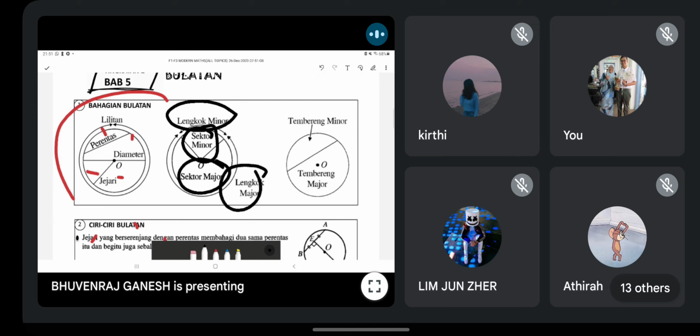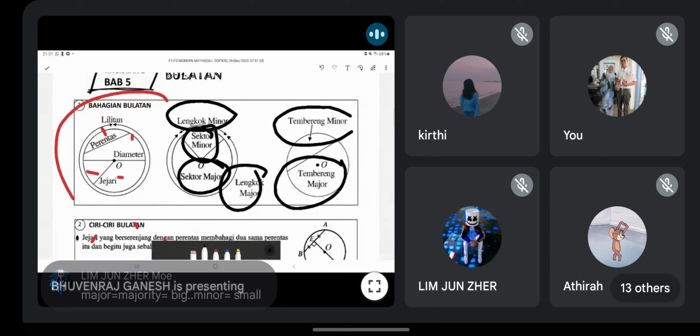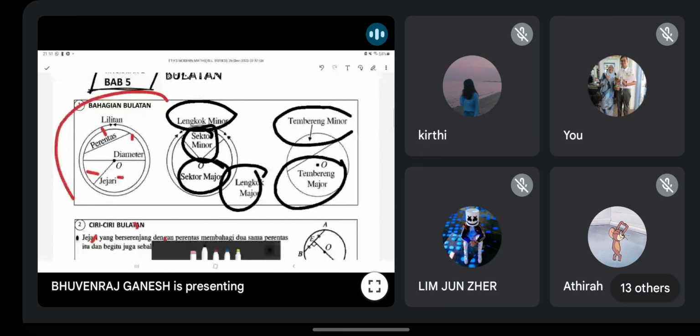That's why it's major arc. Okay, and then minor segment, major segment. Major segment, luas tu besar, the area big. Yeah, very simple. You can have arc, segment and sector. Okay, lengkok, tempering dan sektor. Major, minor. So total kamu ada 6.